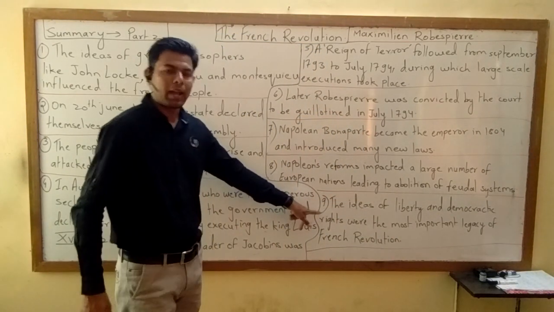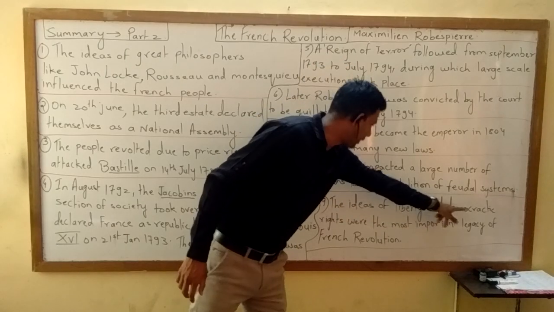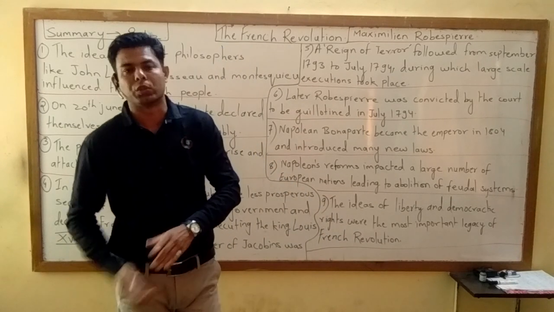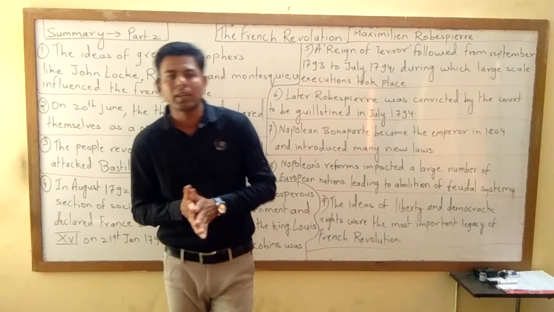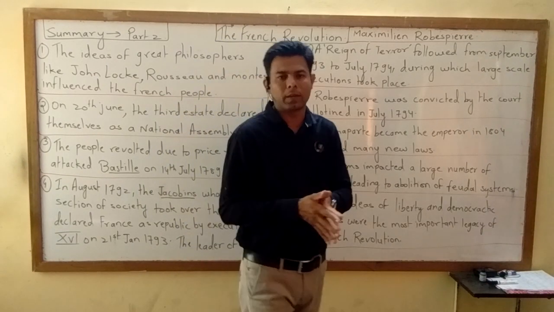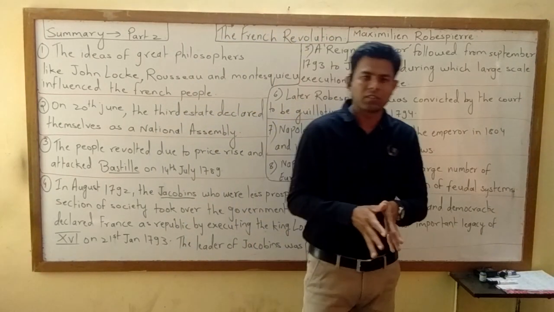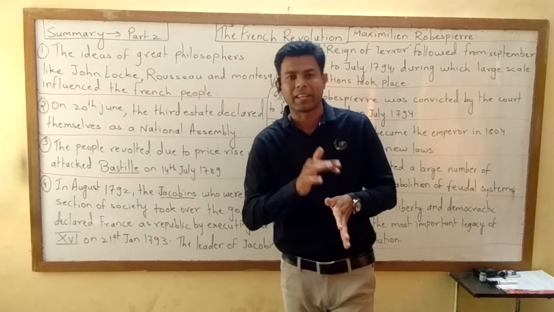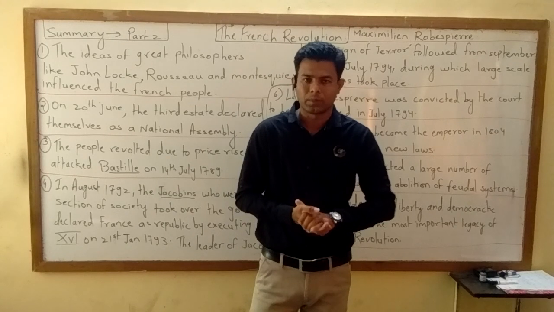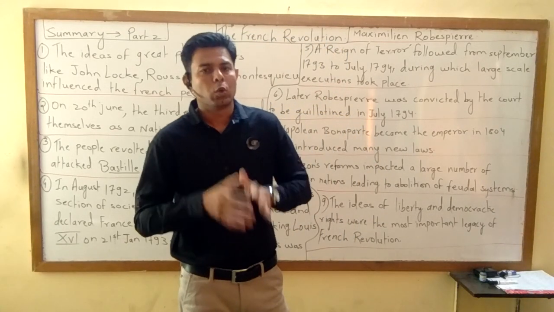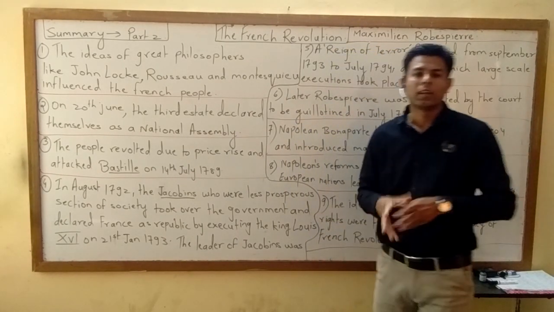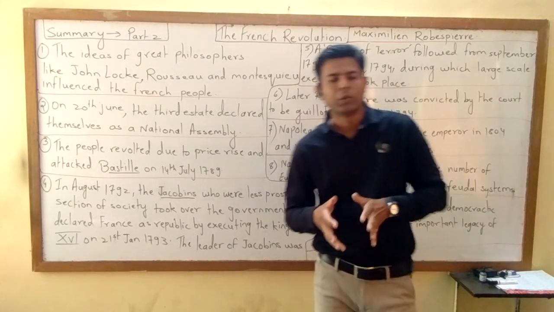And the last point, the ideas of liberty and democratic rights were the most important legacy of the French Revolution. After that, liberty, equality, freedom, all these things continued in France after the revolution, which were missing during the rule of Louis XVI, who was the king of France. When Louis XVI was killed, Maximilian Robespierre was killed, Napoleon Bonaparte, what did he do?